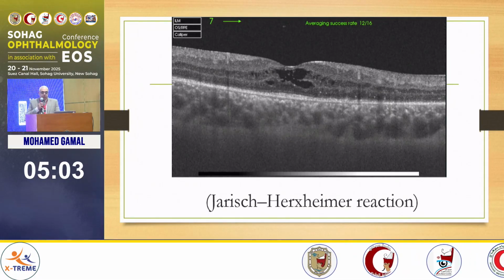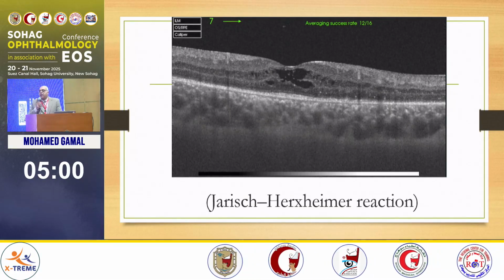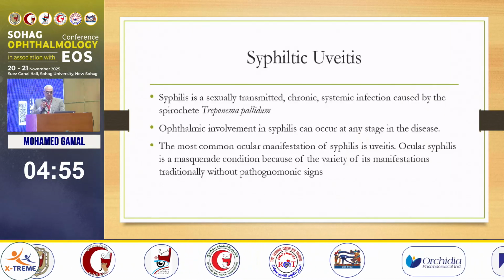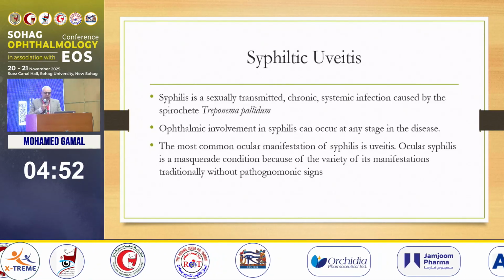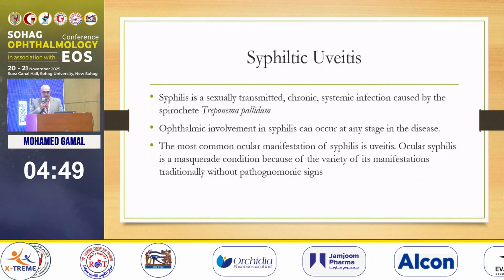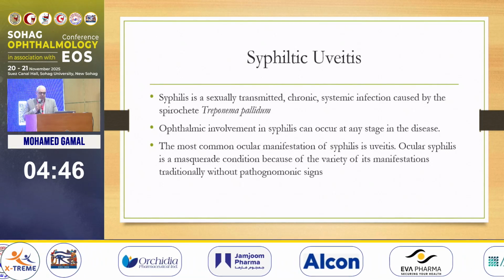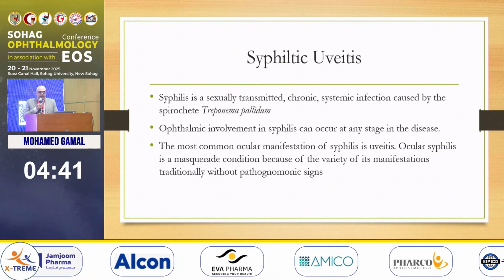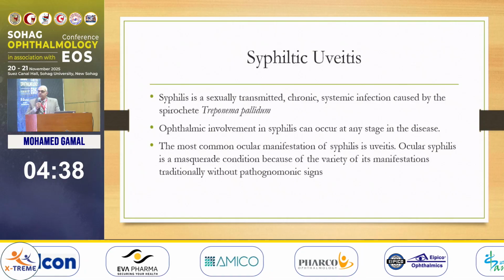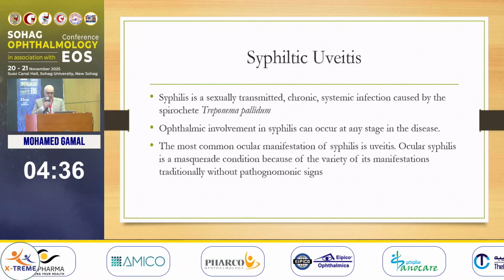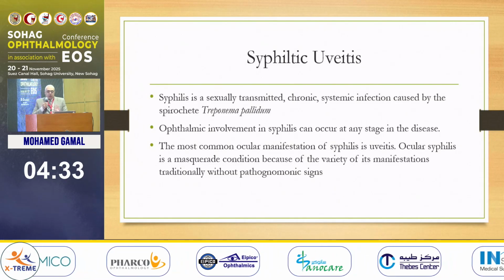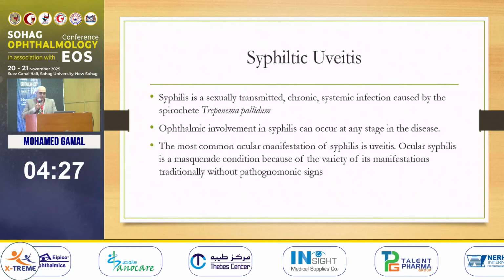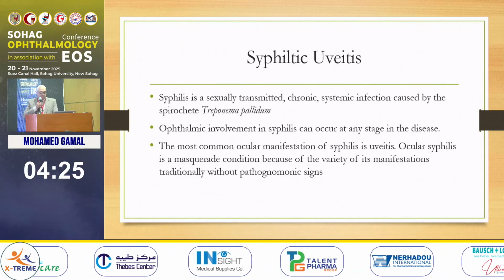This is called the Jarisch-Herxheimer reaction. It's due to antigen-antibody reaction against the dead treponemes, causing an intense local inflammation. Syphilitic uveitis is a chronic systemic infection. Syphilis is a chronic systemic sexually transmitted disease caused by the spirochete Treponema pallidum. Ophthalmic involvement can occur at any stage of the disease, and it's not only uveitis. We have keratitis, we may have neuro-ophthalmological features, but the most common ocular manifestation of syphilis is uveitis. Ocular syphilis is a masquerade condition. It can present in any picture of uveitis.